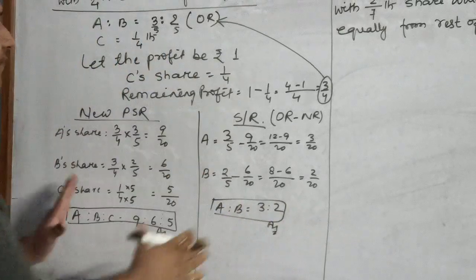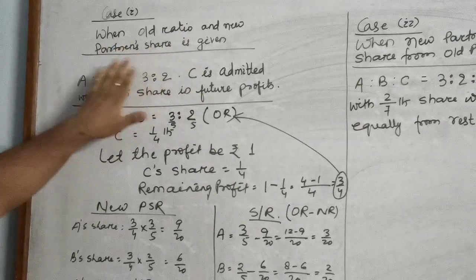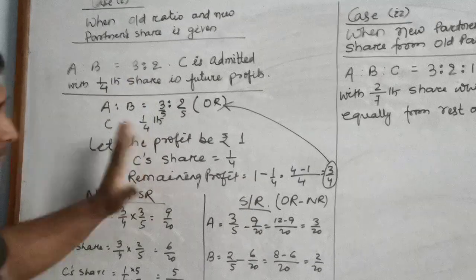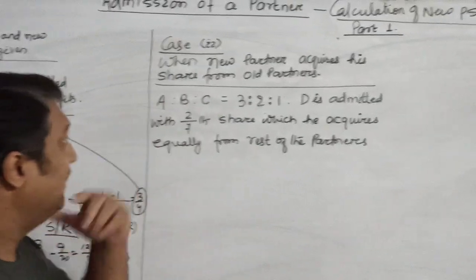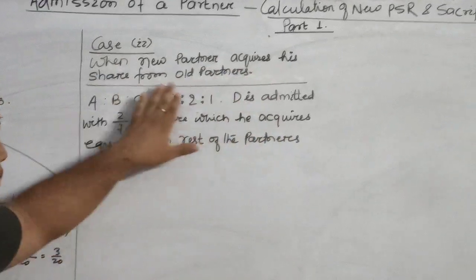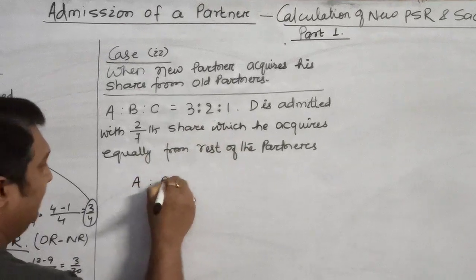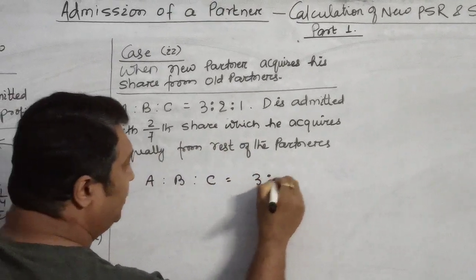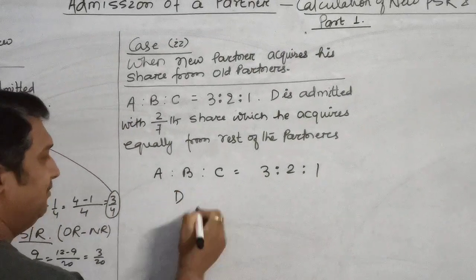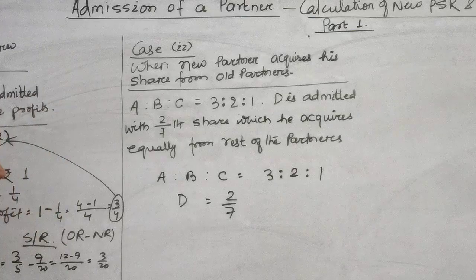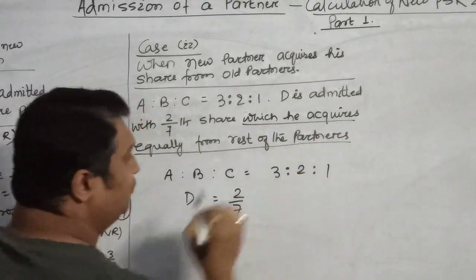So this is one of the ways when you are provided only with the old ratio of the partners and the share of a new partner. Now let's move to the next case, when the new partner acquires his share from old partners. You can see I have taken an example that there are three partners A, B and C who share profits and losses in the ratio 3:2:1. D is admitted with 2/7 share, and it is clearly mentioned that he acquires equally from the rest of the partners.